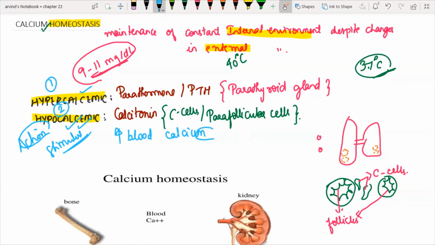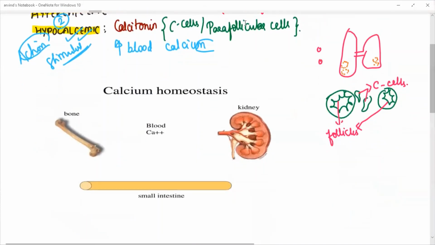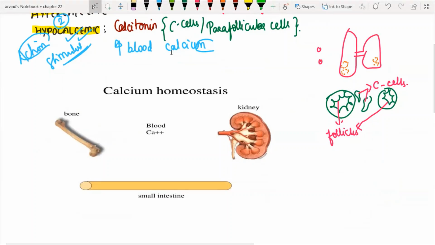Now let us see how this homeostasis is maintained. It's a very simple thing. You just have to know three structures with respect to calcium homeostasis: one is the bone, another is your small intestine, and another is your kidney. You all know bone is a very good source of calcium. First let us talk about the actions of PTH, your parathormone, which I called a hypercalcemic hormone.